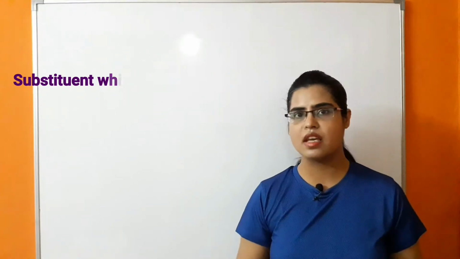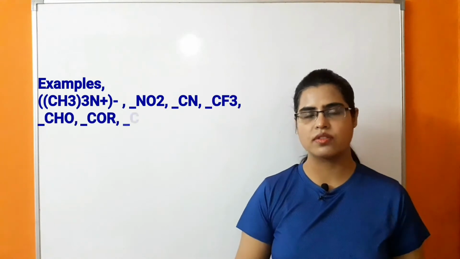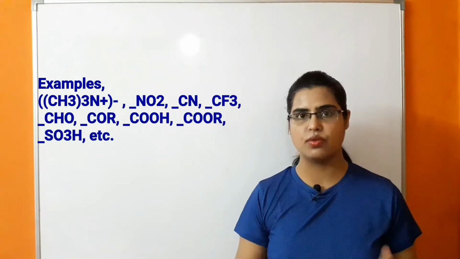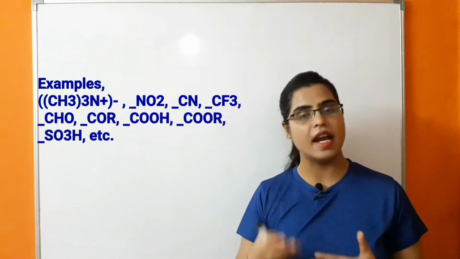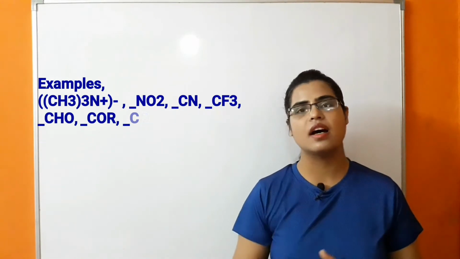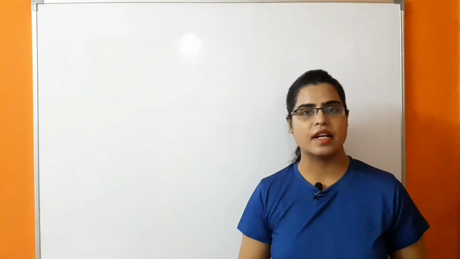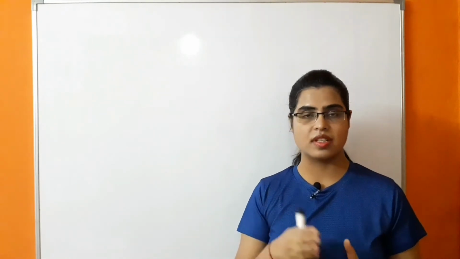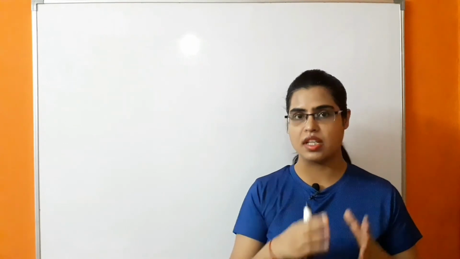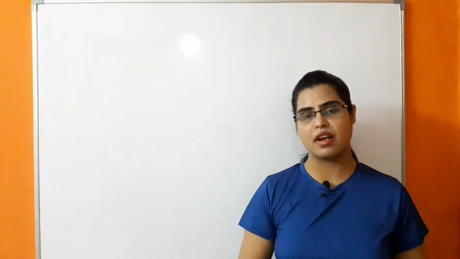So there are many examples of meta-directing group. Examples: cyano, nitro, carboxylic acid, aldehydes, ketone, ester, sulfonic acid, and many more examples of meta-directing group. These are electron withdrawing groups. So in this case, the reaction, that is electrophilic substitution reaction, is taking place in meta position in the presence of these meta-directing groups. Example: nitration.